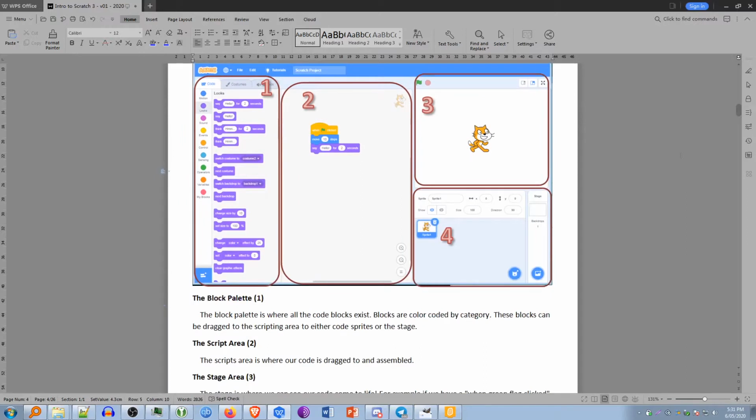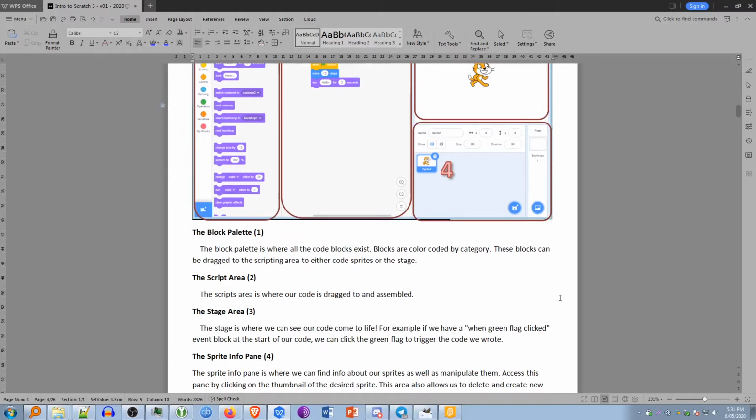The first one is the block palette. The block palette is where all of the code blocks exist. Blocks are color-coded by category. These blocks can be dragged into the scripting area to either code sprites or the stage. Number 2, the scripting area. The script area is where our code is dragged to and assembled.